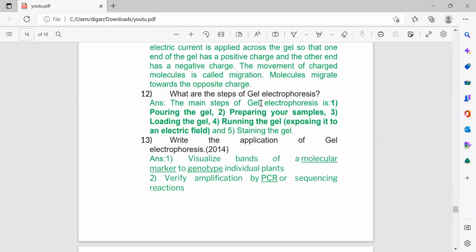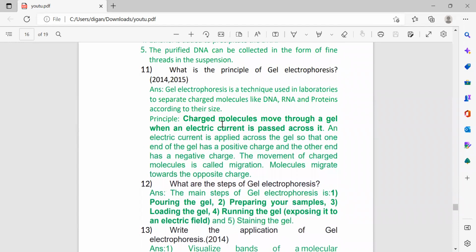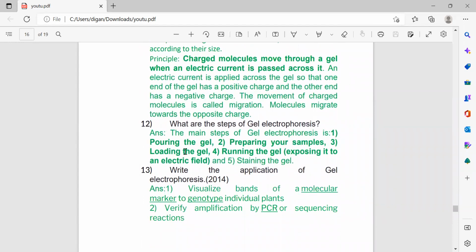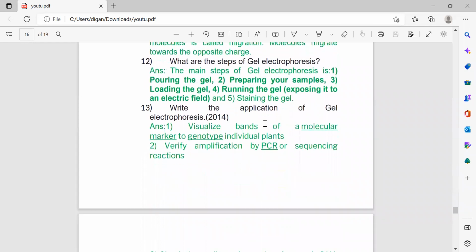What are the steps of gel electrophoresis? If only 1 mark comes, you just write the name, or 2 marks also. If 2 marks come, you just write the step and then you write the answer of question number 11 also. So steps are pouring the gel, preparing your sample, loading the gel, running the gel, and finally staining the gel.